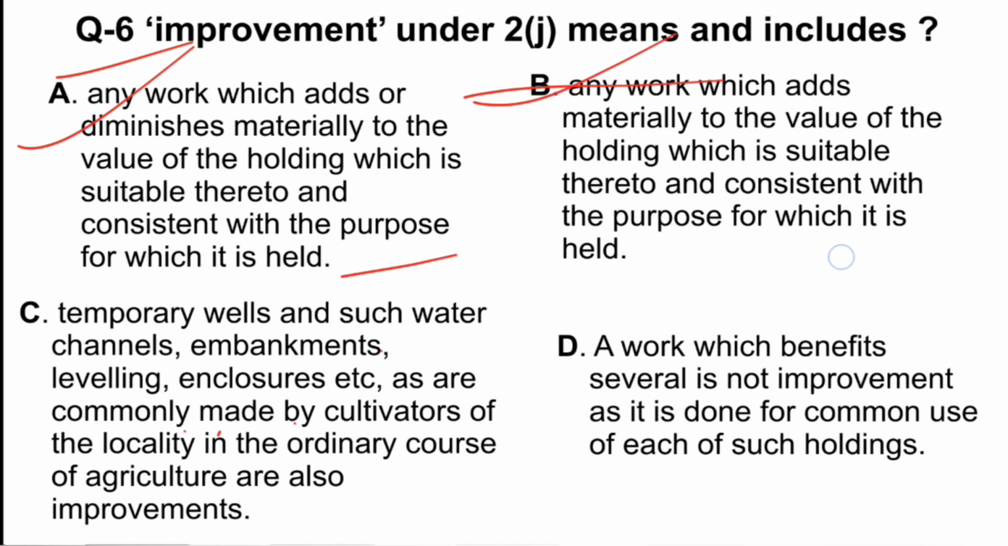So this is provided in the definition, whereas in exceptions it is provided that temporary wells and such other water channels, embankments, etc., which are commonly made for the cultivators, are expressly excluded as an exception there in the provision. So this cannot be improvement. Also, D says a work which benefits several is not improvement as it is done for the common use of such holding. This is also not the correct option. So option B is the right answer.